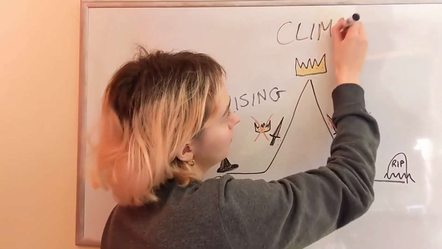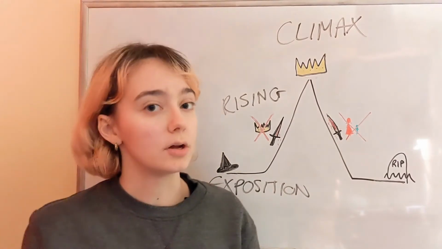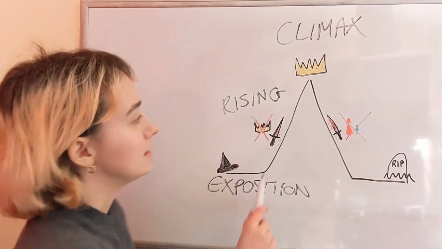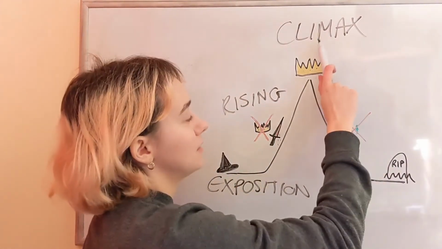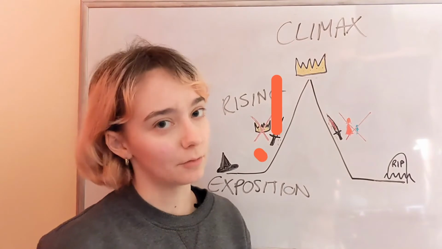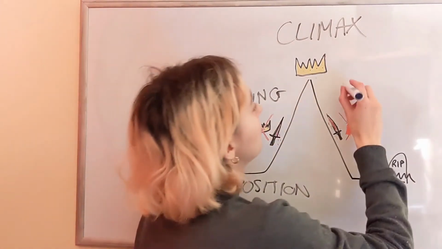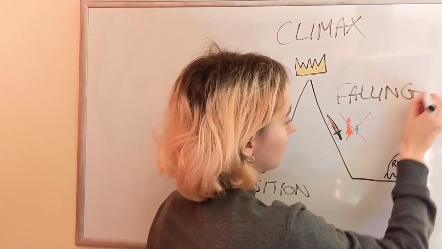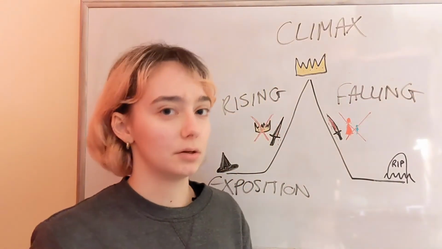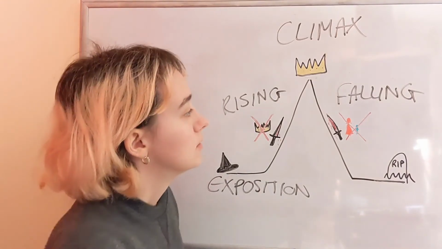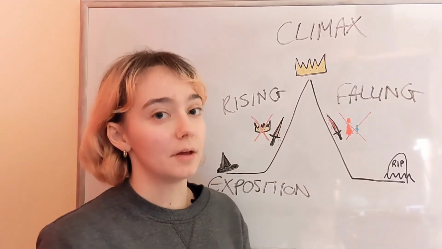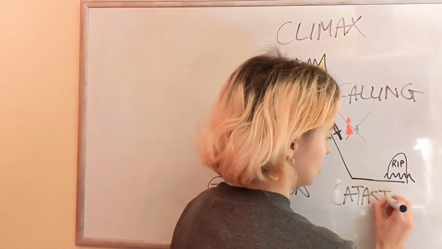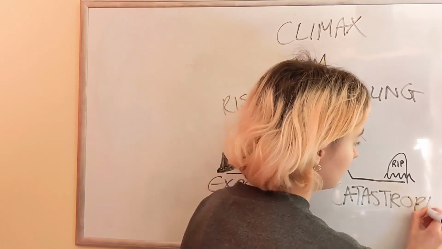us to Act 3, the play's turning point or climax, where Macbeth becomes king. Now, as you can see from the shape of this diagram, everything from then on starts to go downhill for Macbeth. So in Act 4, we have the falling action. This is where Macbeth murders Macduff's family. This establishes a conflict between Macduff and Macbeth, which in Act 5 leads to our protagonist's catastrophe.